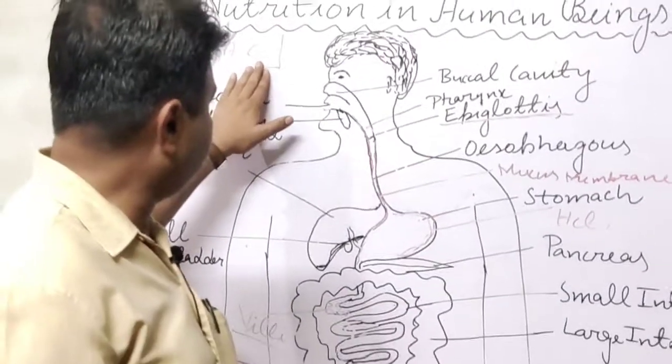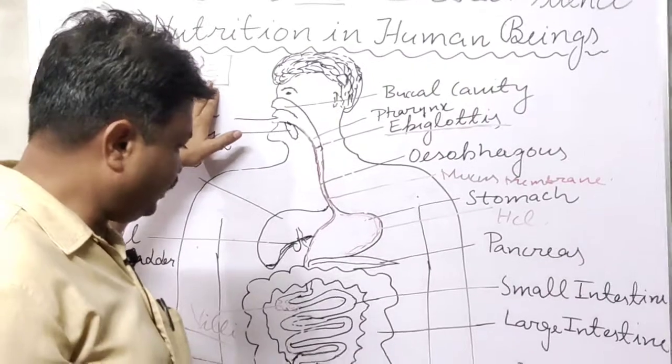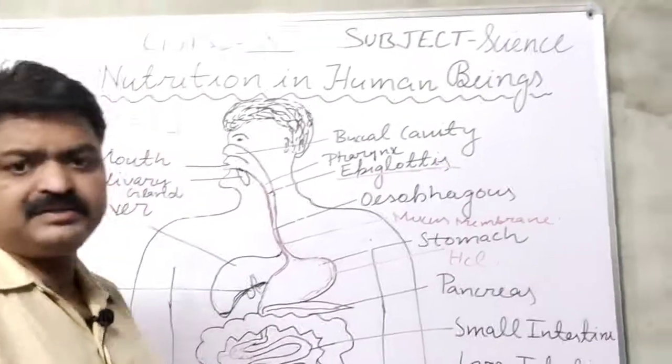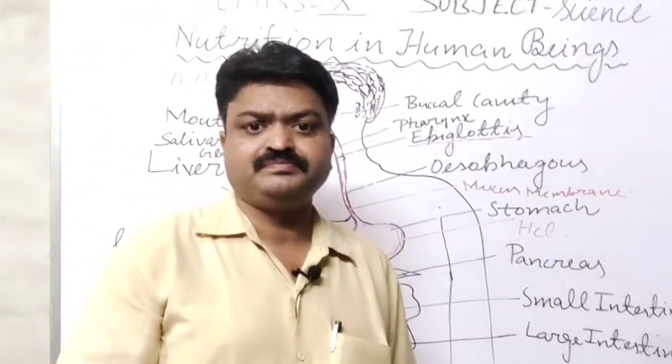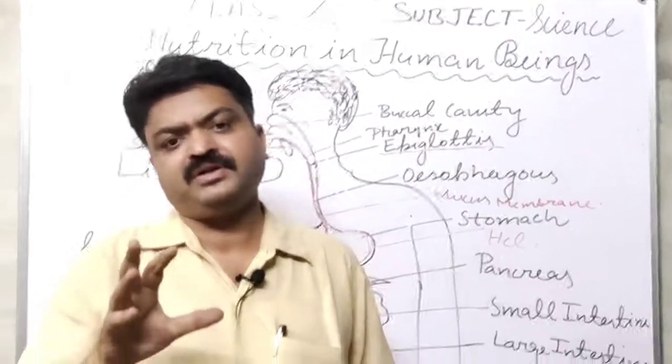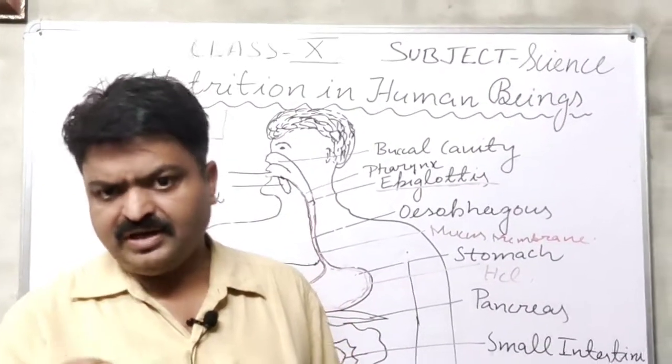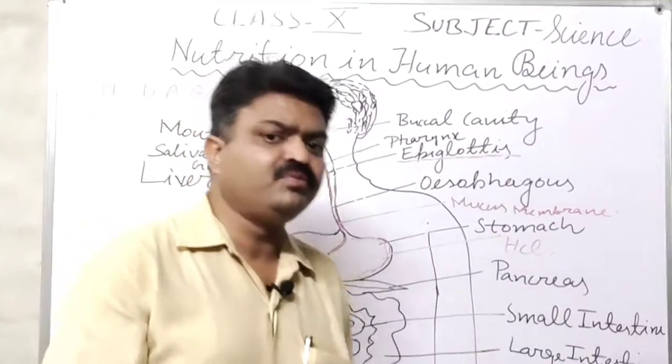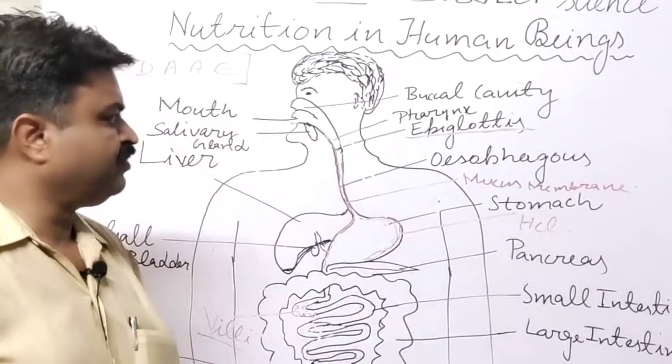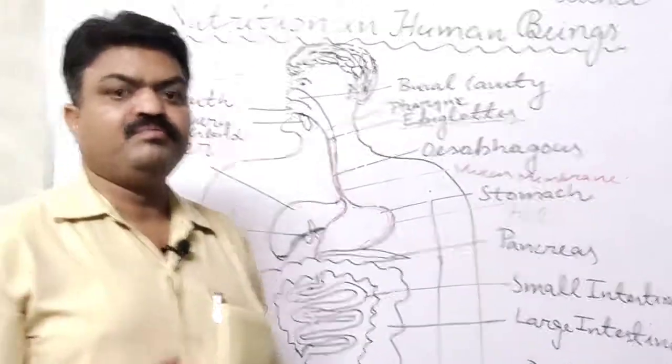So egestion takes place with the help of the anus, and the anus has sphincter muscles, student, and with the help of the contraction or relaxation of those sphincter muscles we remove the waste food from our body.